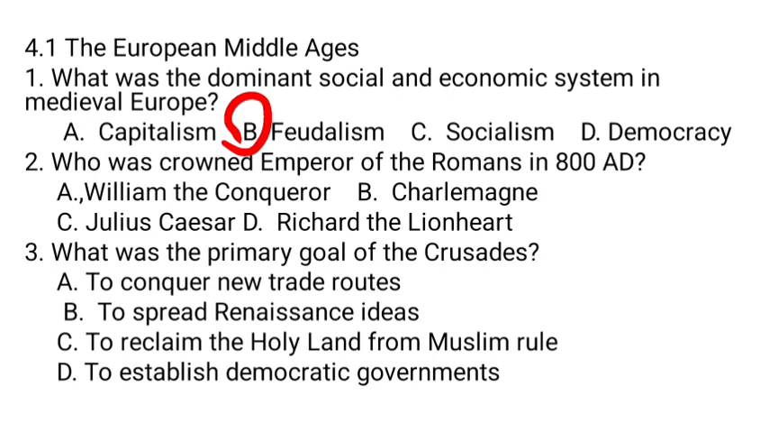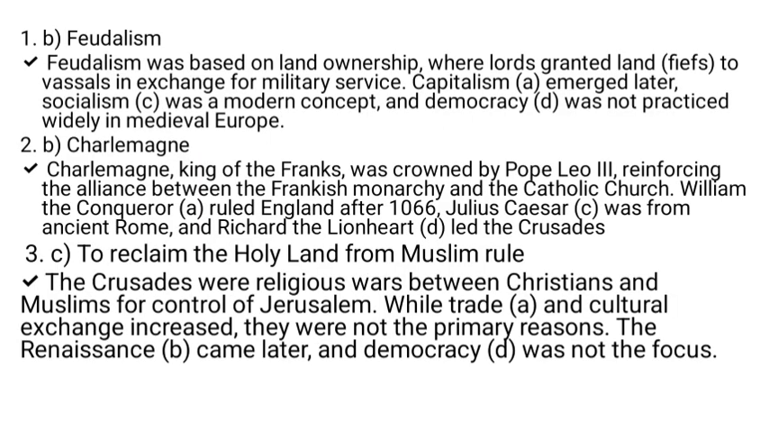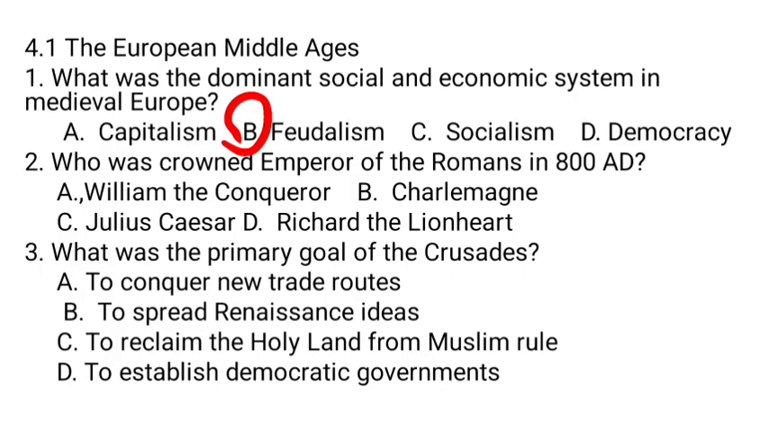Charlemagne, or Charles the Great, was the king of the Franks, crowned by Pope Leo III, reinforcing the alliance between the Frankish monarchy and the Catholic Church. William the Conqueror ruled England after 1066, while Julius Caesar was from ancient Rome, and Richard the Lionheart led the Crusades. So, B is the correct answer.